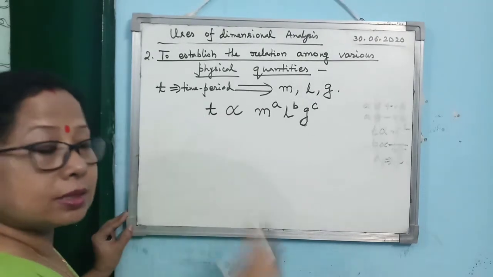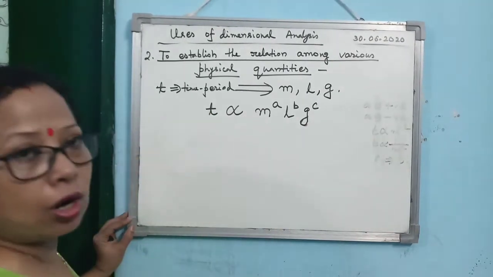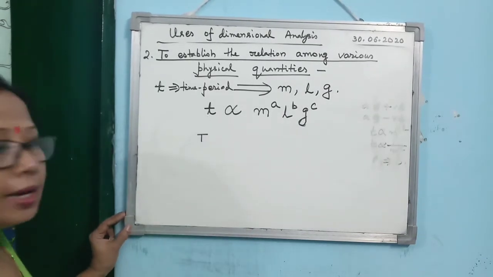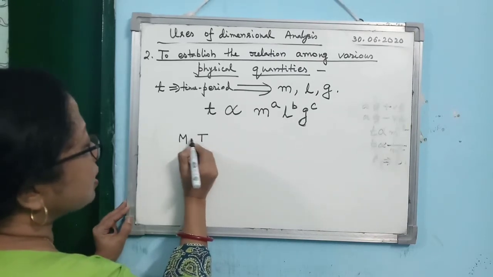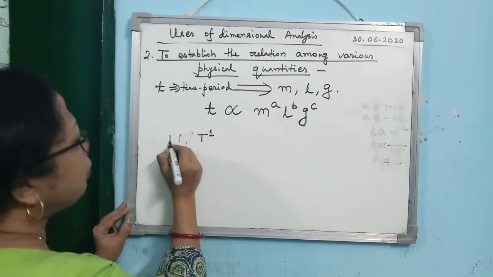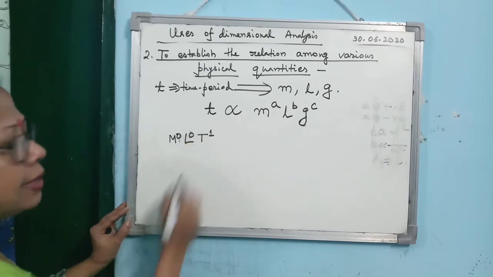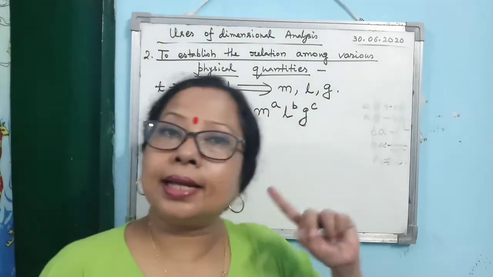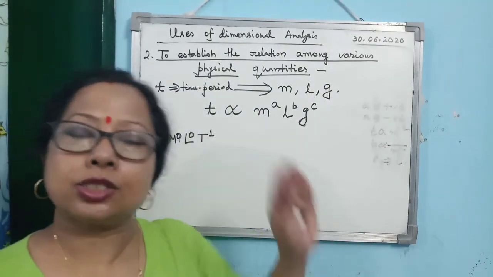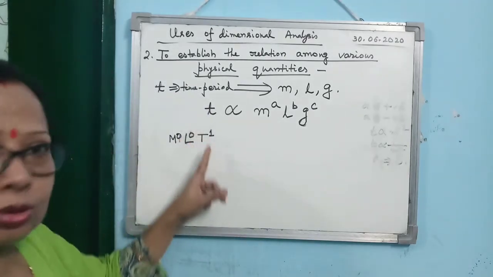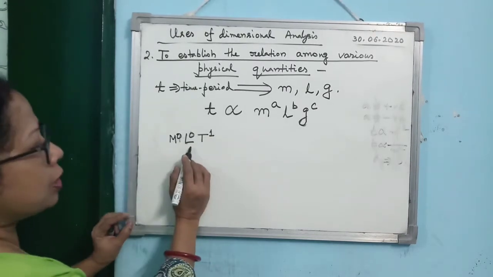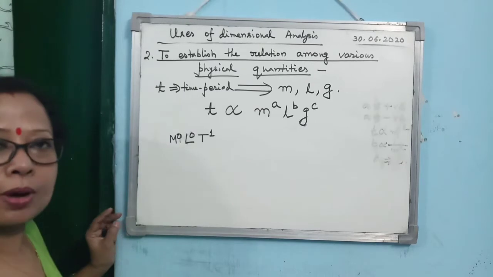Now the third step is write down the dimension of all the quantities written here. So what is the dimension of time? T. Now here you must write M to the power 0, L to the power 0 and T to the power 1. While writing the dimensional formula, I told you that if it is not depending on any quantity, then you can just drop that dimension. But here I am telling you not to. If it is not depending on M and L, then also you write it as M to the power 0, L to the power 0 and T to the power 1.